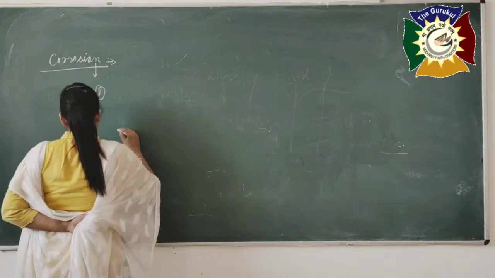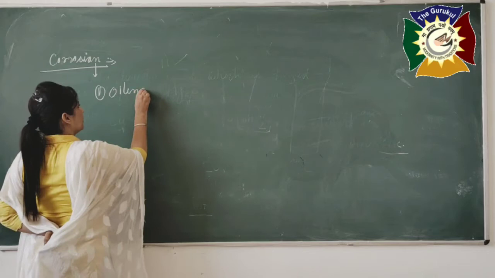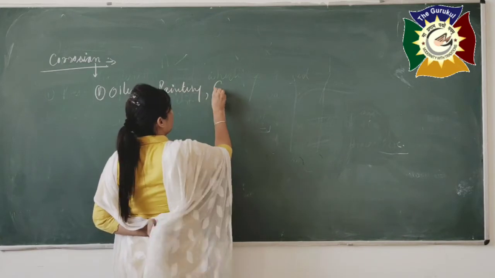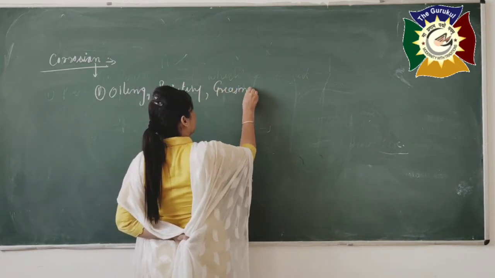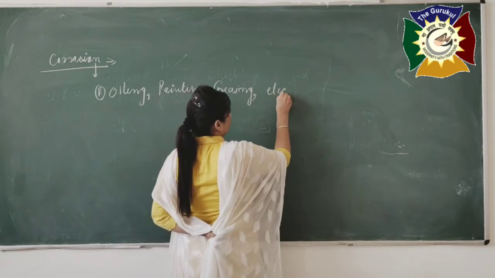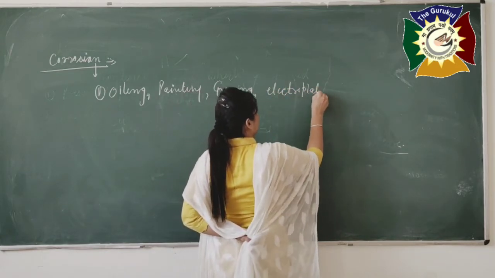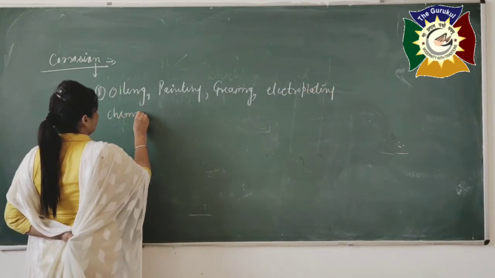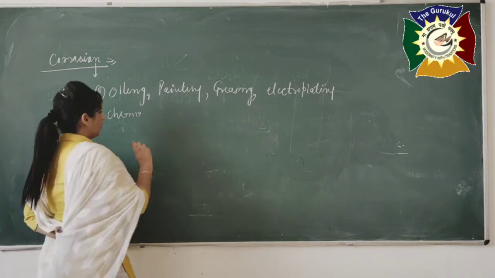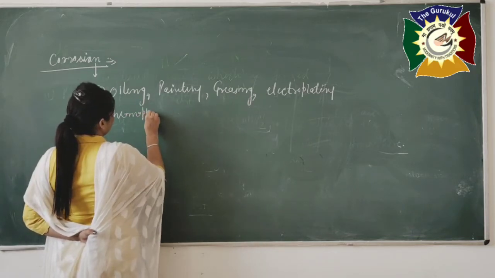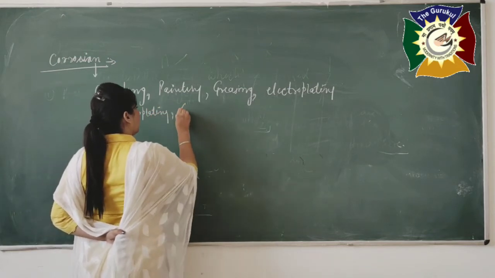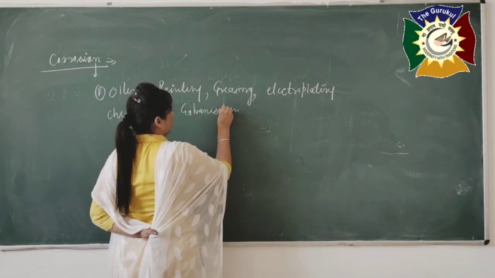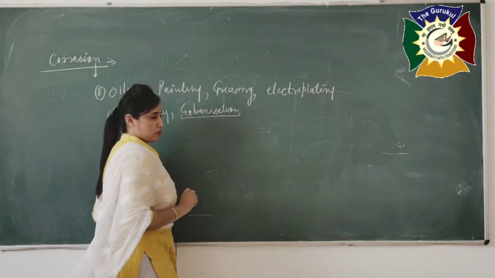Suppose we can use the oiling process, painting, greasing, electroplating, chromoplating, which means a layer of chromium is deposited on the object, galvanization, a very important process, and you already have heard about this word in your 8th class also.